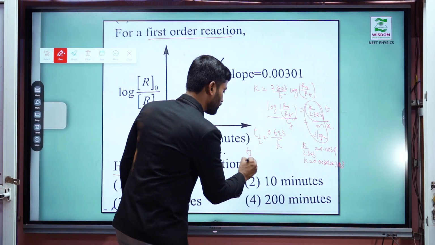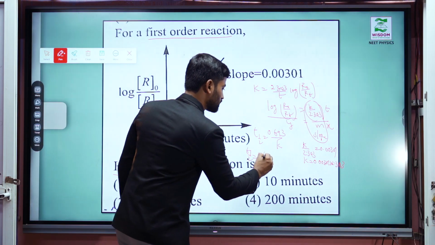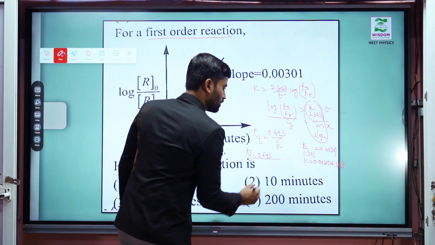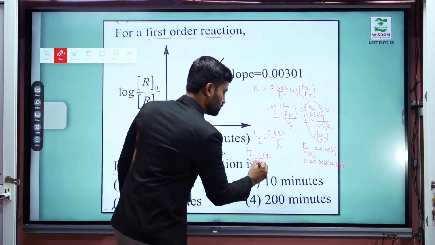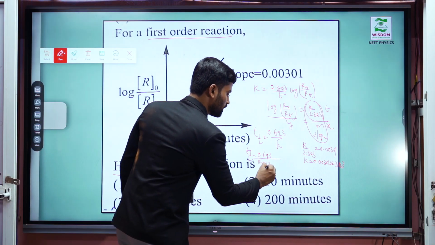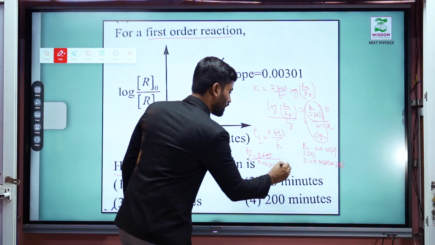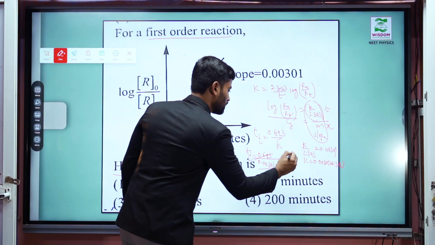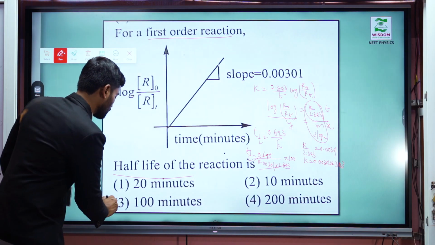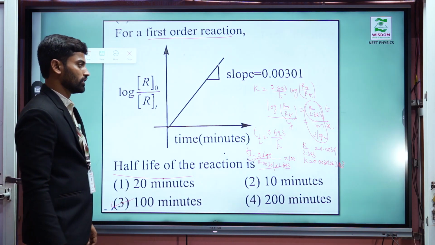Then T half equals 0.693 by 0.00301 into 2.303. With simple calculation, you get 100 minutes. Then the answer is option 3, 100 minutes.